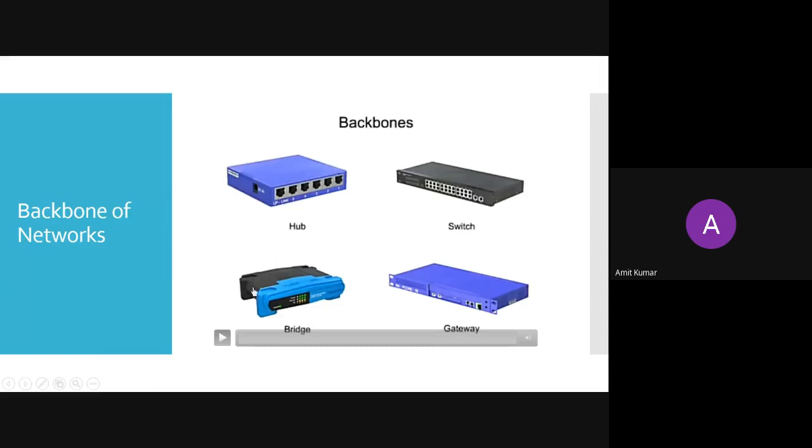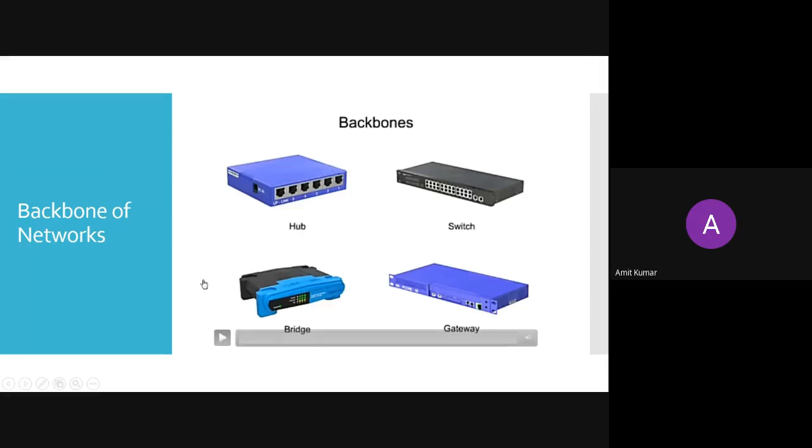Now, if you move to the bridge, the bridge is an advanced version of your hub. In the hub, we have a situation where 2 devices are trying to communicate with other devices. Both devices will send their messages, and both messages will be received by your hub, so there will be a collision. If there is a collision, your message will be lost. The hub doesn't know which message he should publish, so the hub will not broadcast any message. That is the first issue with the hub.